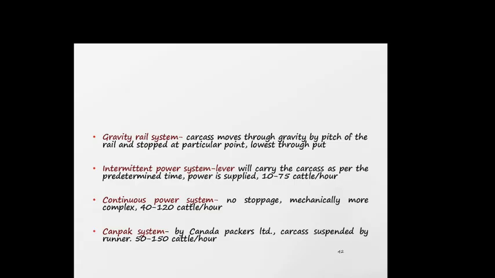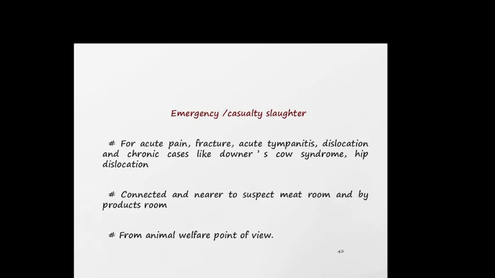Continuous power has no stoppage and is mechanically more complex. Here 40 to 120 cattle per hour are treated for slaughter. The Canpack system was started by Canada Packers. The carcass is suspended by a runner, with 50 to 150 cattle per hour.